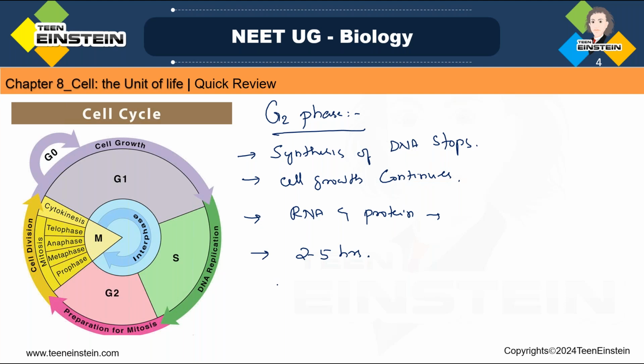Clear? Here the second checkpoint comes. The second checkpoint, that is mitotic cycling, lies between the G2 and M phase. This mitotic cycling causes the transition from G2 to M phase. The first checkpoint is between G1 and S phase, and the second checkpoint is between G2 and M phase.